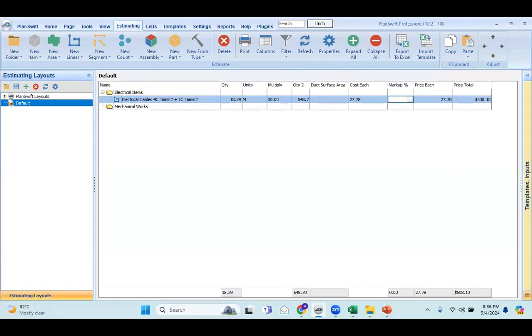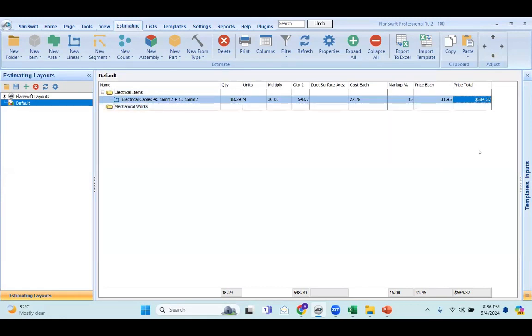And of course, some of the companies are doing this business for profit only. Every company wants to make a profit. So once you finish all your material, you have to put some markup also. Let's say markup is 15%. Okay. So 27.78 will increase by 15% and each price of this cable becomes 31.95. For each and every material, you can put this markup and you will get the total price for this material.